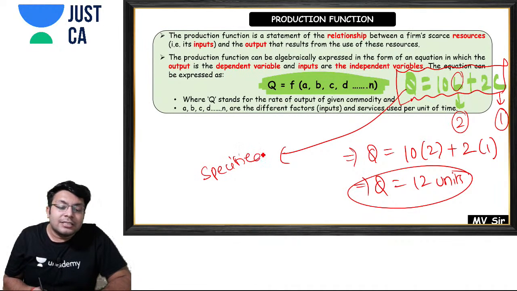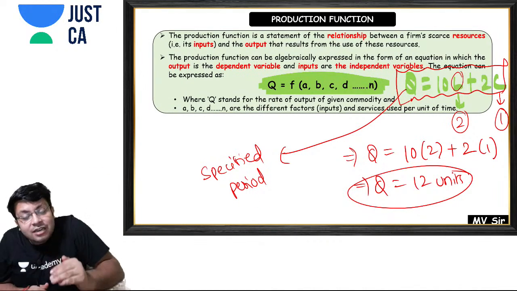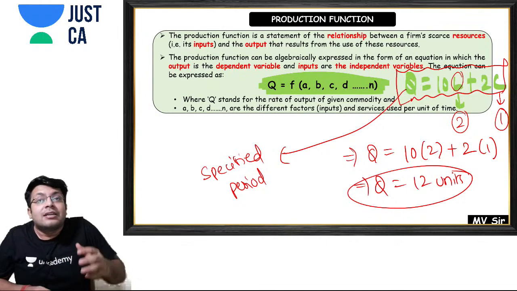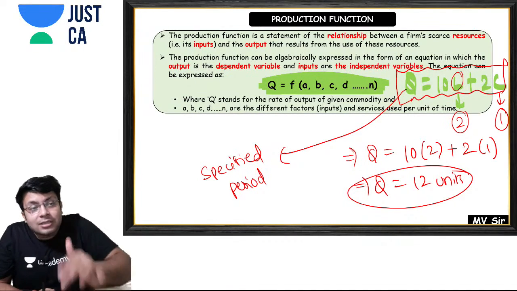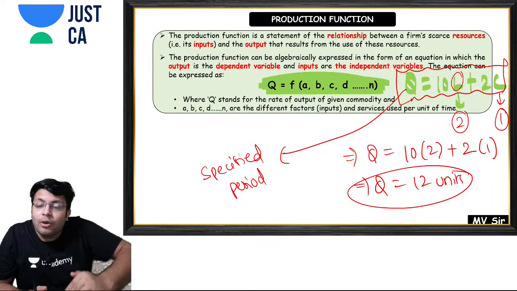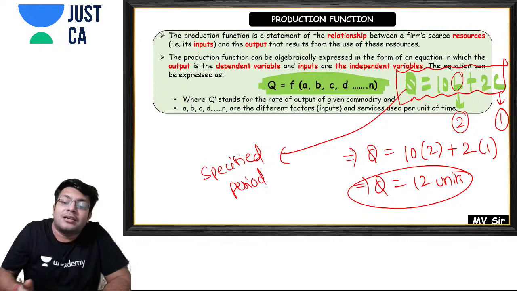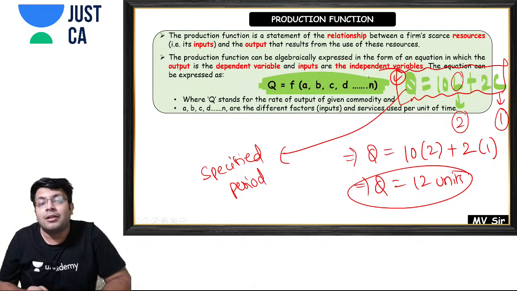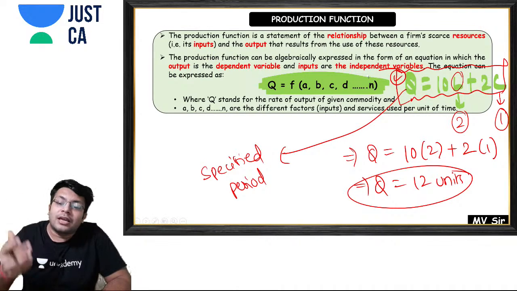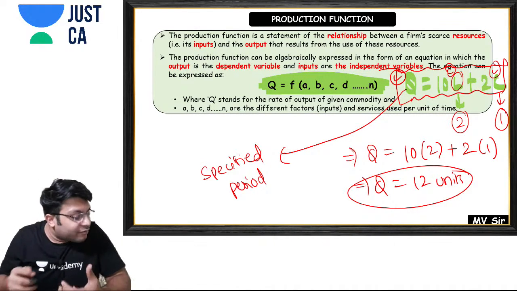It is not depicting the total of how much you have produced till now. The production function doesn't depict that, how much you have produced till now. It is for a specified time period. Whenever you express your production function, you have to tell the time period for which this production function would be applicable. Because during the years your laborers would be different, and your capital would also be different at different points of time.